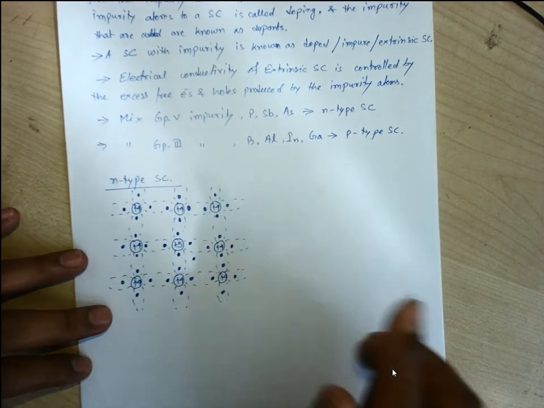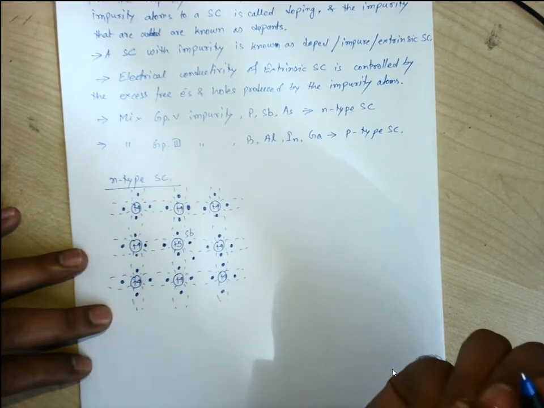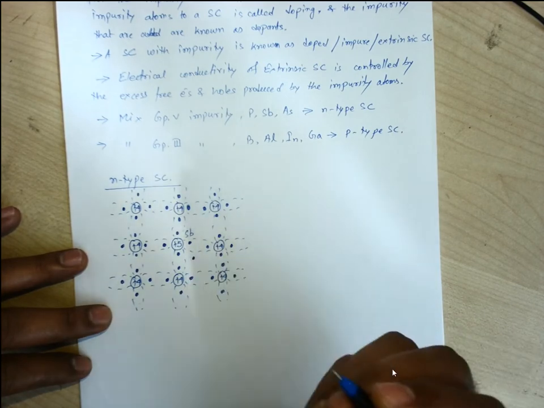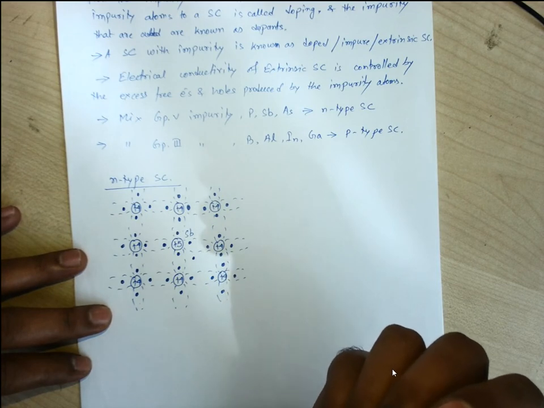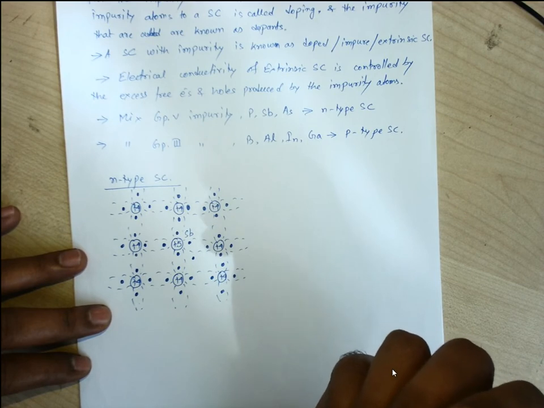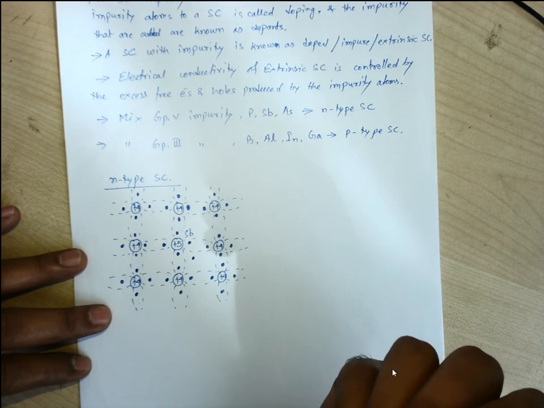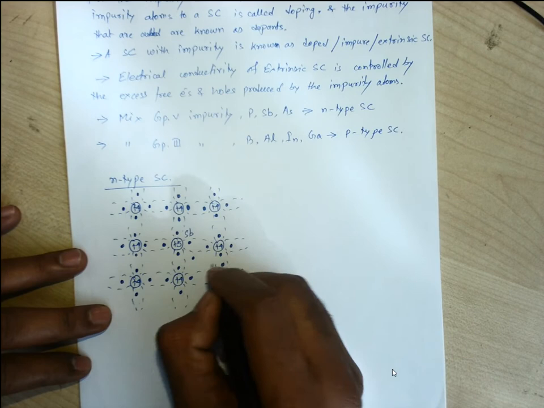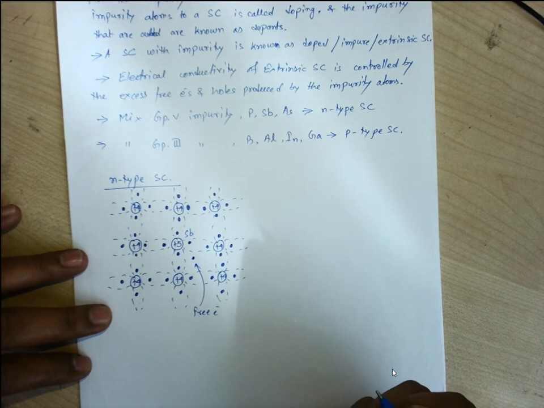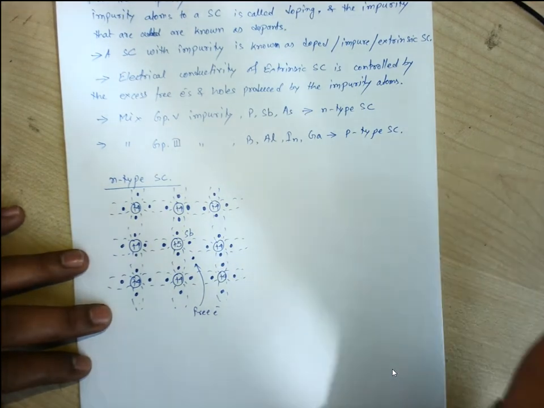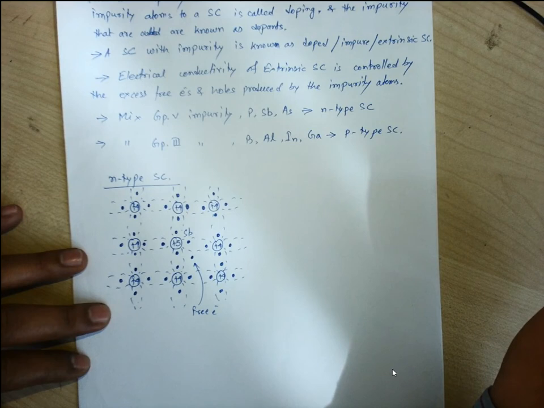Here this atom is antimony. This free electron is available in this case because this extra electron does not participate in covalent bond formation; it remains as a free electron in this crystal after mixing the crystal with the impurity, that is antimony. So we can consider this one as the free electron. This is the structure for the n-type semiconductor after mixing with group 5 impurity atoms.